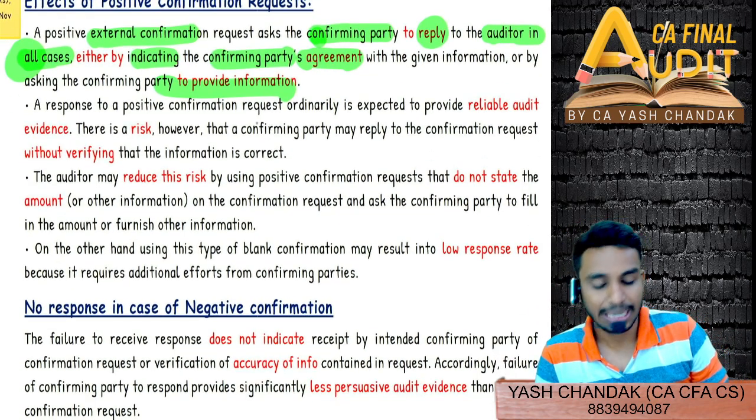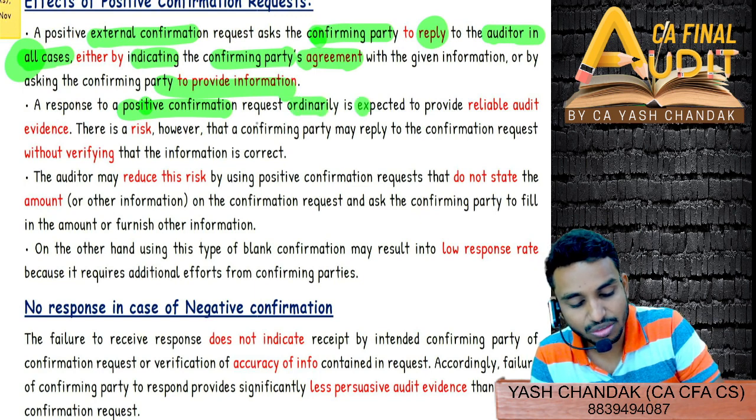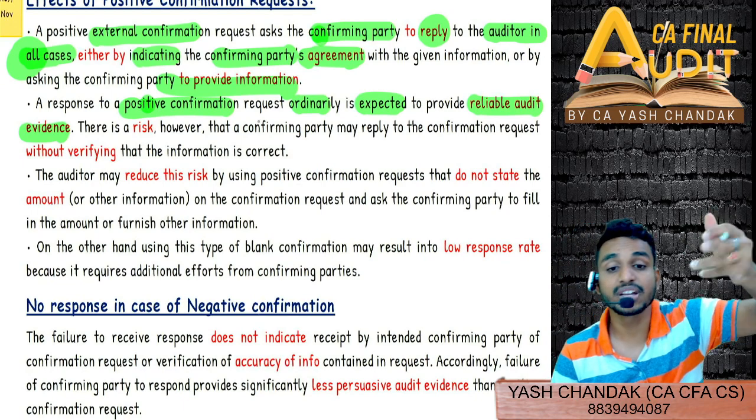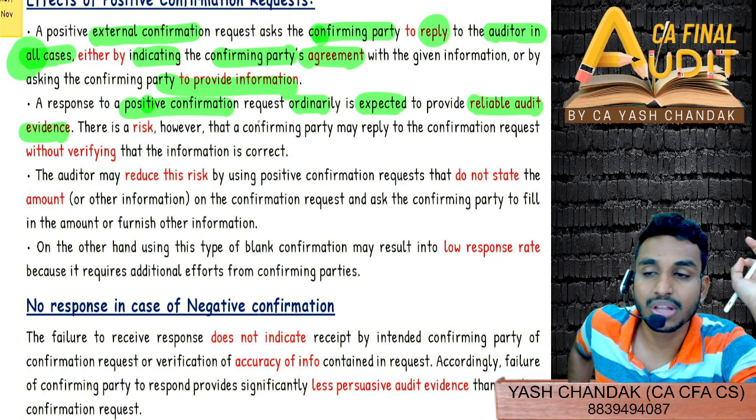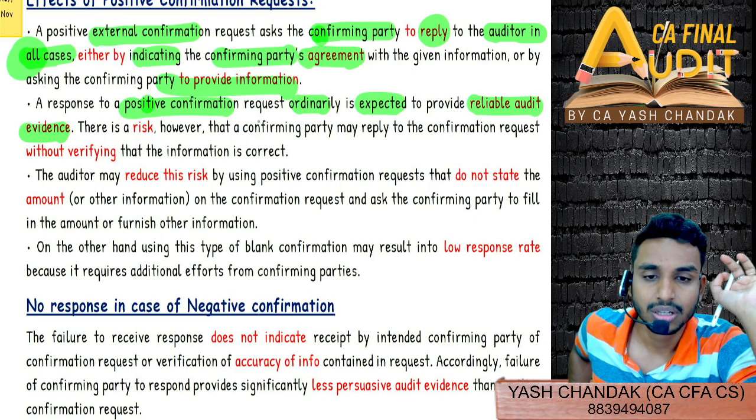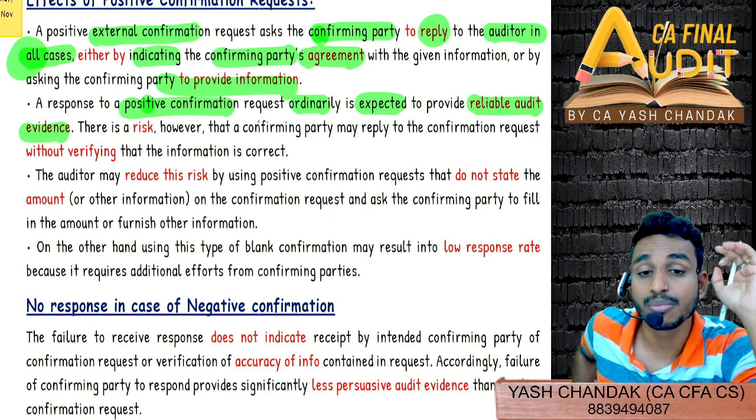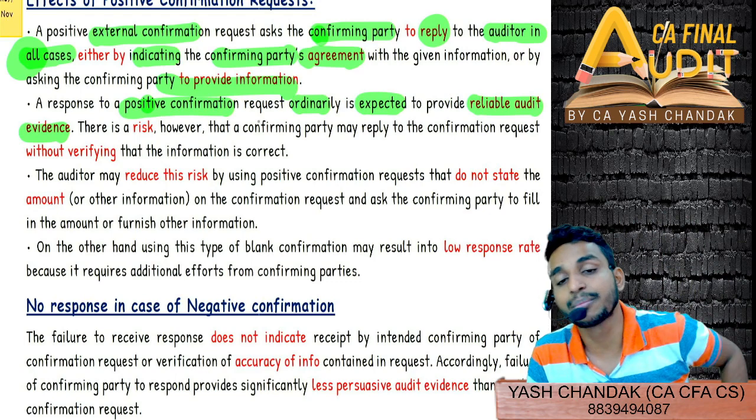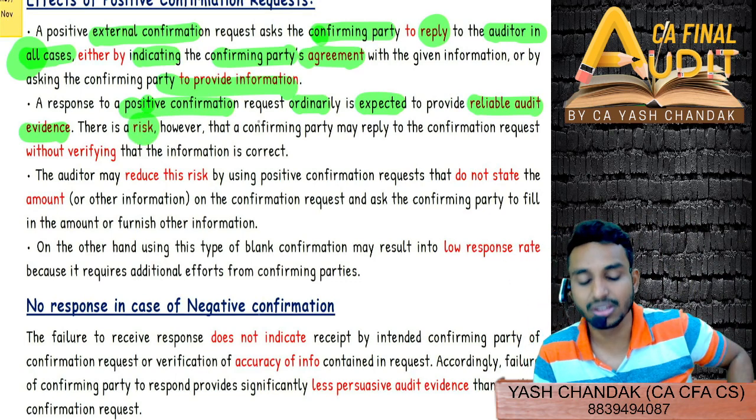Now they say that a response to a positive confirmation request is ordinarily expected to provide more reliable audit evidence as compared to a negative confirmation request. As Kapil told us, a negative confirmation request is not going to provide persuasive audit evidence. You cannot be persuaded. However, from the external positive confirmation request, you can be persuaded. It is much more reliable audit evidence as compared to negative confirmation. There is some risk. What could be the risk?